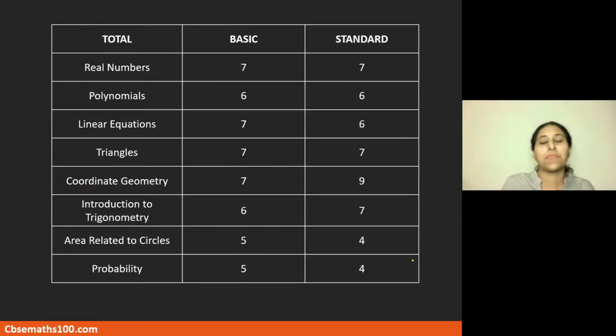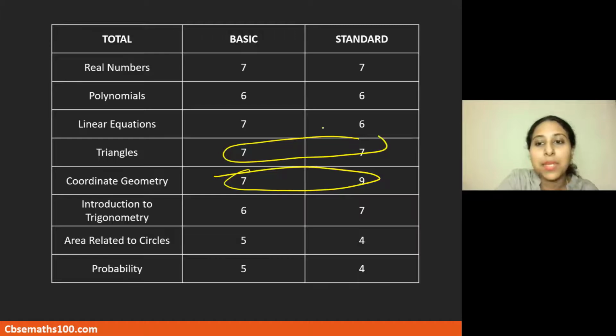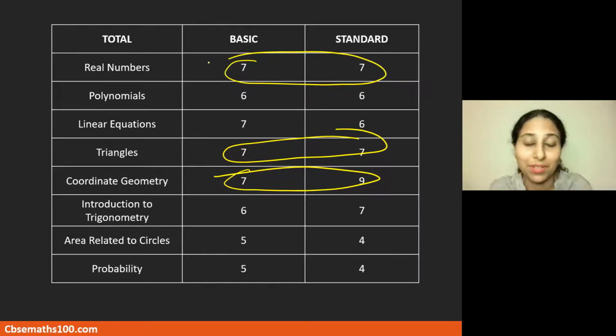Okay, so this is the total number of questions which is asked from each chapter in both the basic and standard. That means the distribution of all 50 questions from these chapters. You can see that coordinate geometry and triangles has been given a very good weightage for both. And even real numbers, which is generally considered an easier chapter, that also has been given more weightage. So do study these chapters properly. Make sure your concepts are clear so that you can solve this paper.